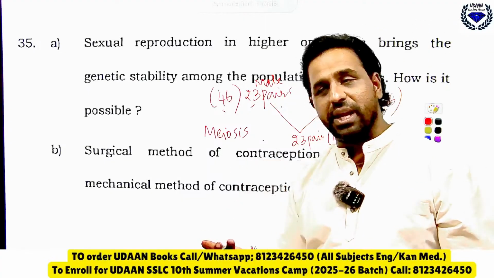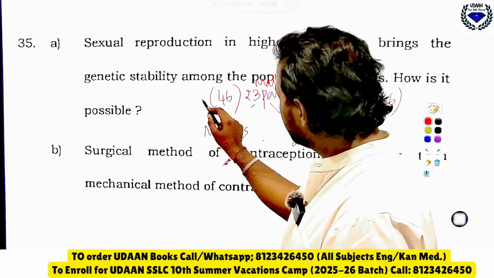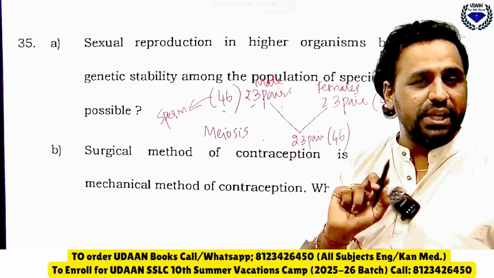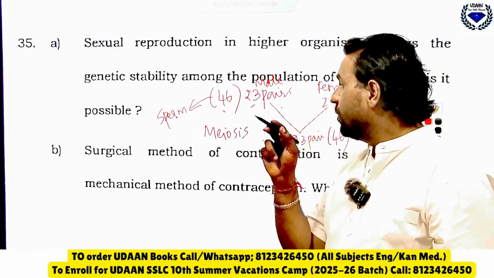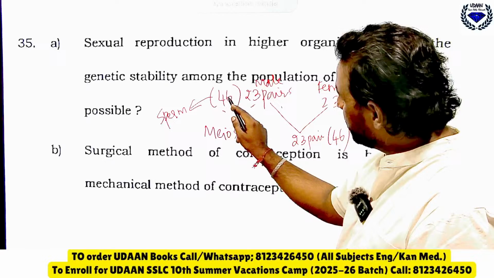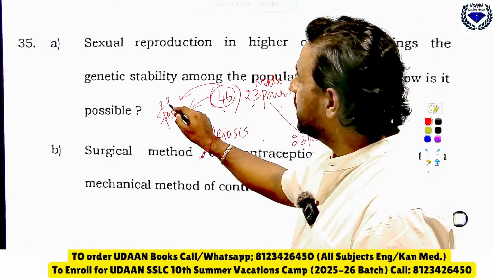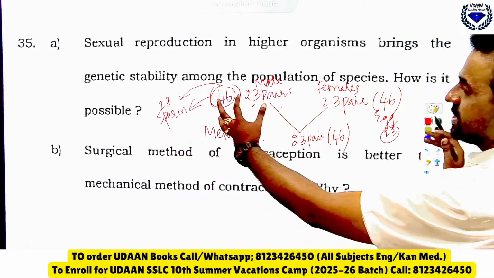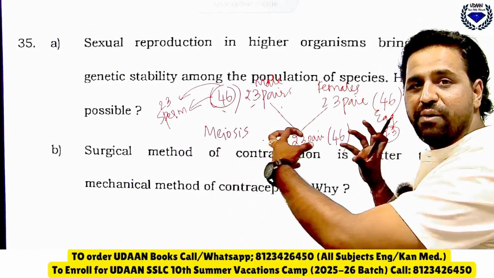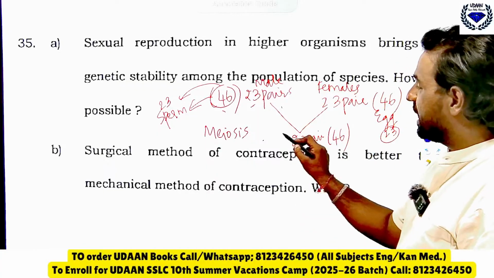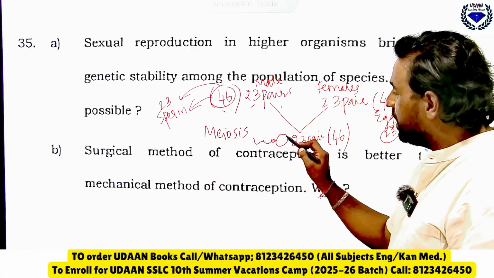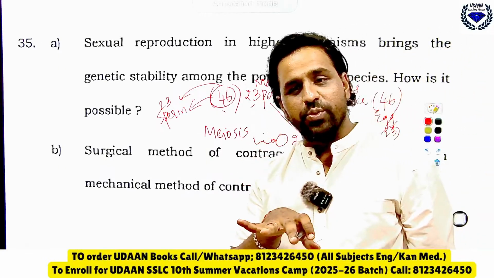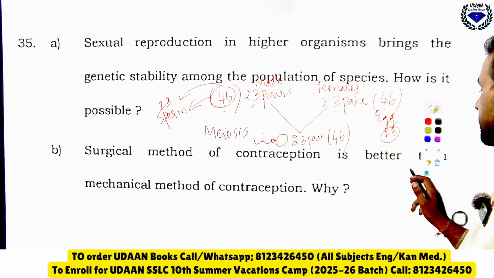So extra genes will not come. Where are these 46, tell me: these are in the body, and only in the sperm there will be half, the rest of the body does not have that. Only sperm will carry 23. So haploid, now our body has 46, and sperm will carry 23 and mother's egg will carry 23. Again when the sperm and egg meet, what happens in the baby, tell me: the baby will again have 23 plus 23, 46 only. This is how sexual reproduction is bringing stability.